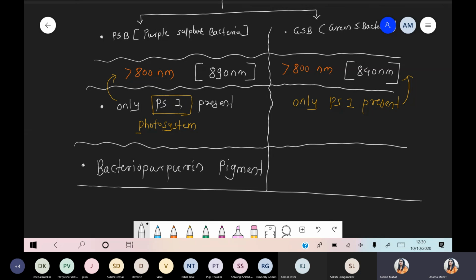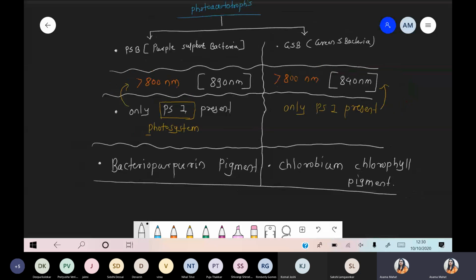And when we compare this point with green sulfur bacteria, so definitely we are talking about green color pigments. These are rich in chlorobium chlorophyll pigment. Got it? So bacteriopurpurin, the purple color pigment, is present in PSB, and the other one, chlorobium chlorophyll, the green color pigment, is present inside this GSB. So these are the two different bacteria which come under the photoautotrophic condition.